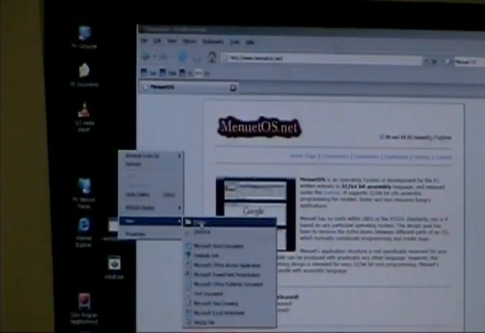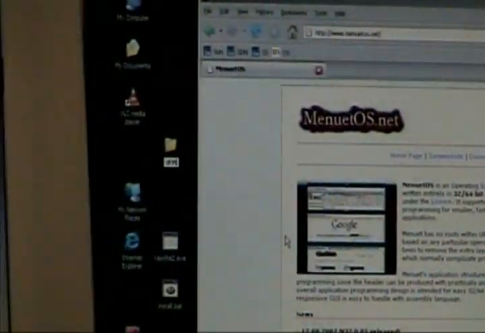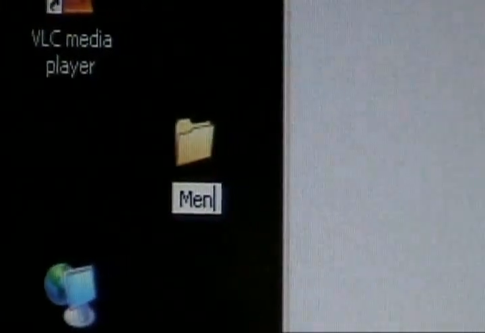So we're going to download Menuet, and the first thing we're going to do is make a folder here on our desktop. We're going to name it Menuet. That way we know that that's the folder where our Menuet is. That way you won't be losing anything. So I've made my folder.